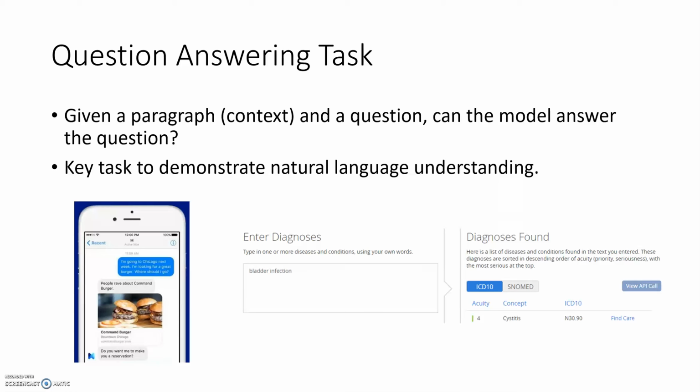The task that this model is supposed to solve is the question answering task. This is a task that many NLP models benchmark against, and is a key task to really demonstrate natural language understanding. The task is essentially that given a paragraph or context, and a question about this, can the model answer that question correctly? This has applications from chatbots to even medical diagnosis systems, where based off some underlying corpus, the model can take in symptoms and give back a diagnosis.